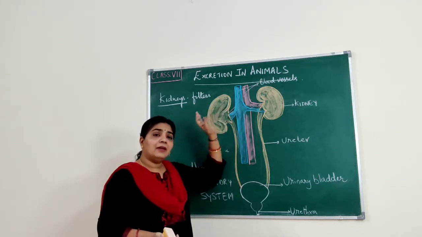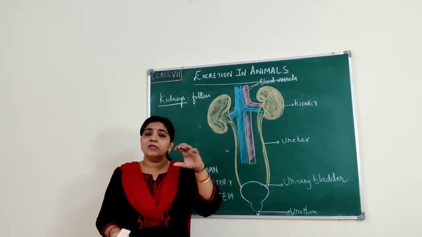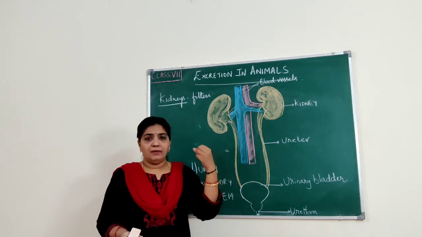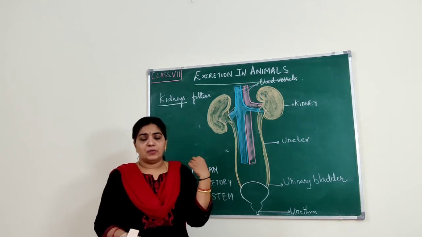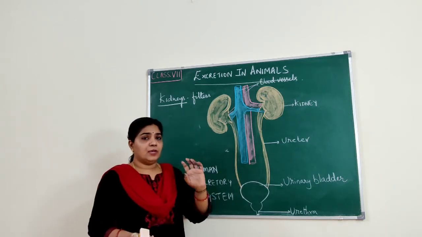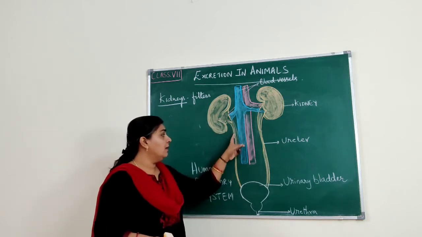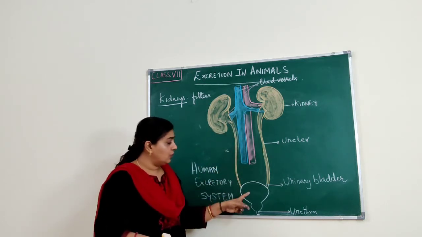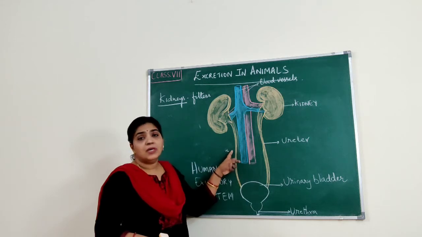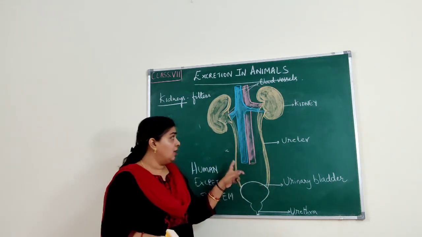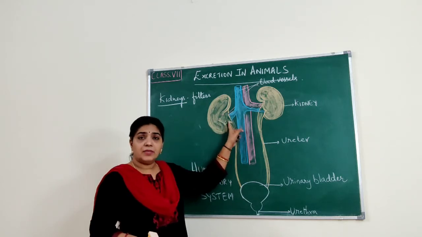So when the blood enters the kidney, the useful substances will be absorbed back by the blood. The blood will take back the useful substances. Only the harmful substances in the form of urine will be taken to the urinary bladder through the ureter. The ureters are the tube-like structures which start from the kidney.